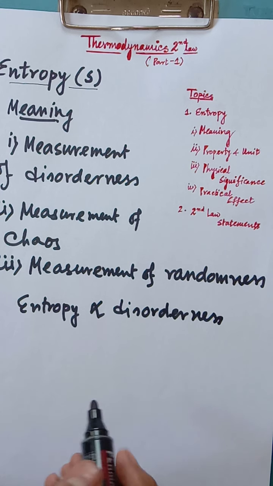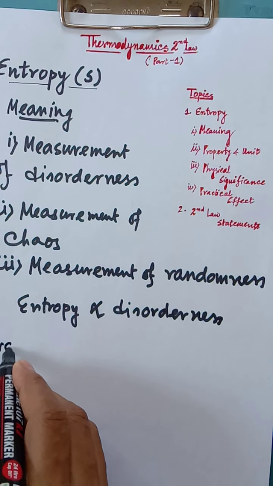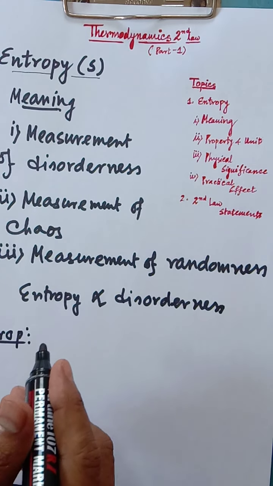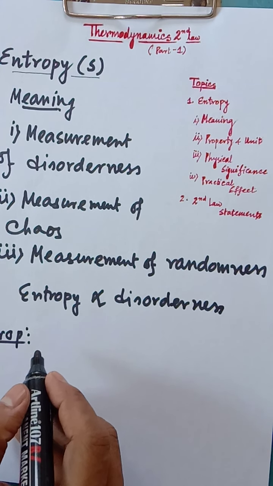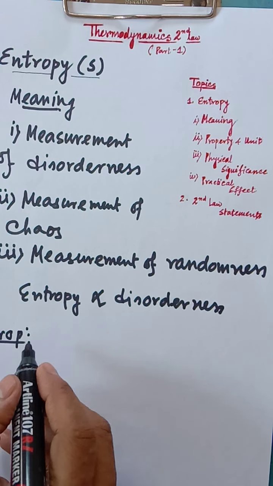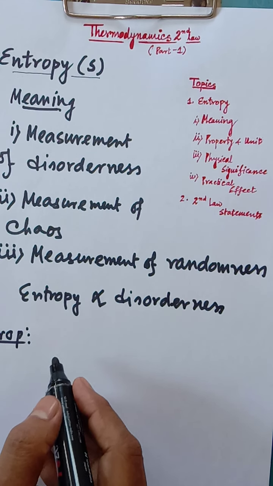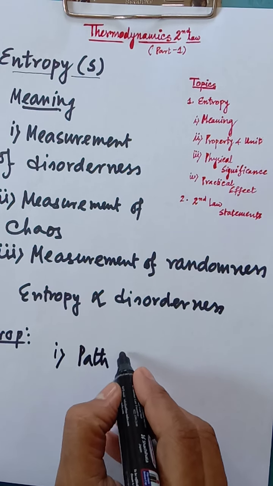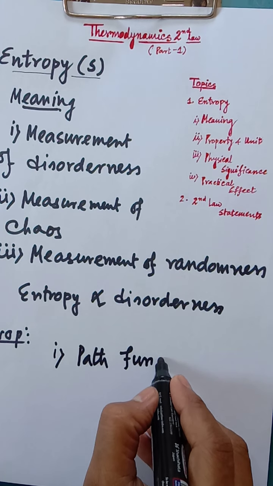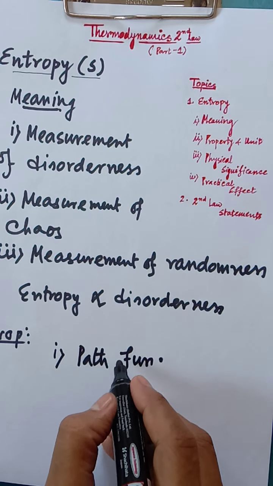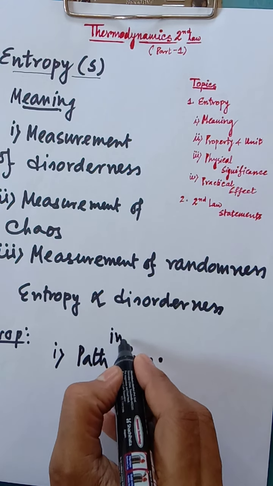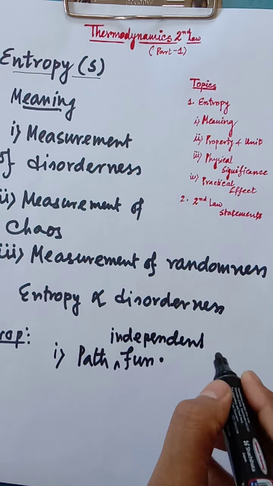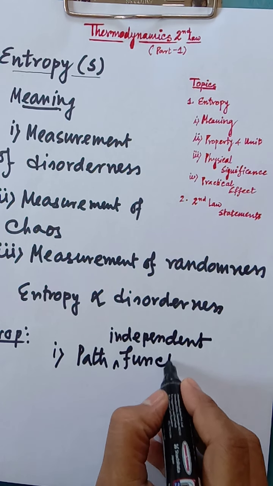Now moving towards the properties of entropy. As I discussed earlier in case of enthalpy or internal energy, like enthalpy or internal energy, it is a path independent function.